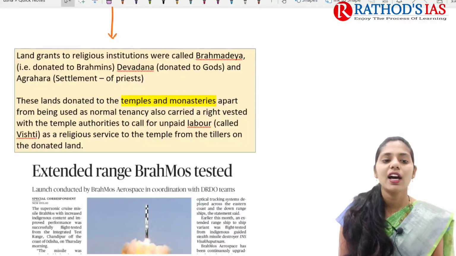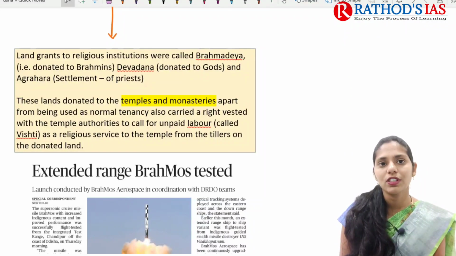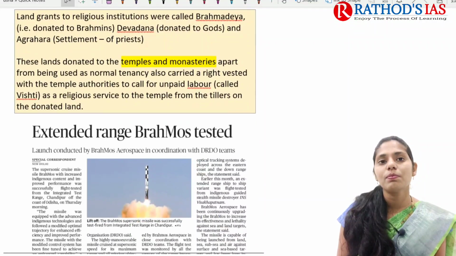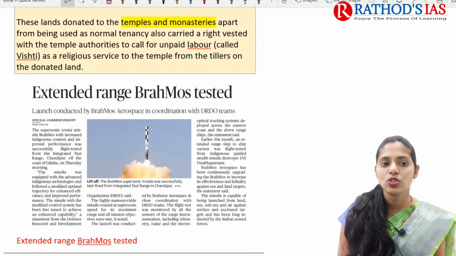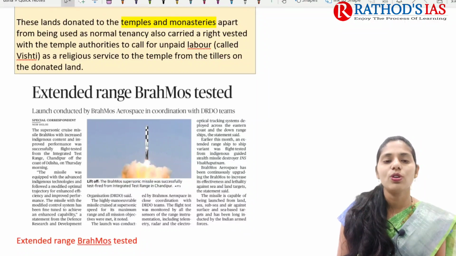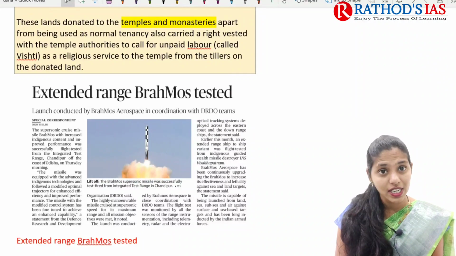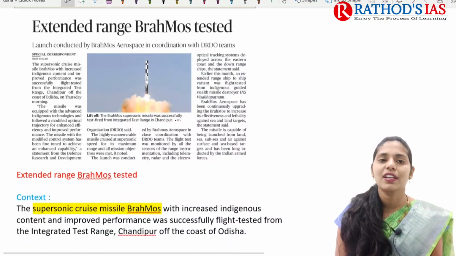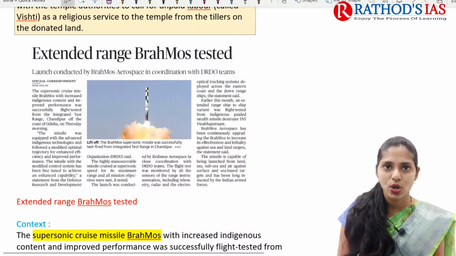And Agrahara, Agrahara means a settlement which is mainly donated for the priests. These lands are mainly donated to temples and monasteries, apart from being used as normal tenancy. They also carried rights vested with the temple authorities as well. So these are some important details that you need to remember regarding this topic. And now let us see the next topic.